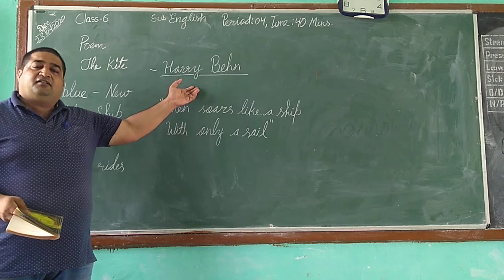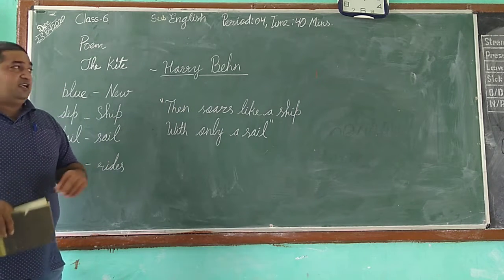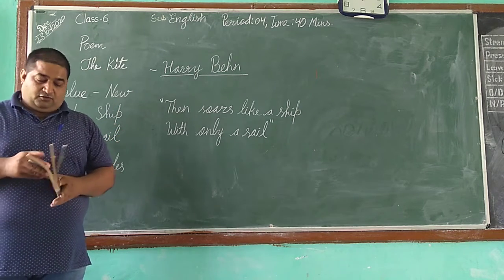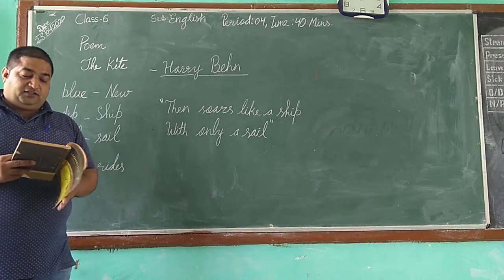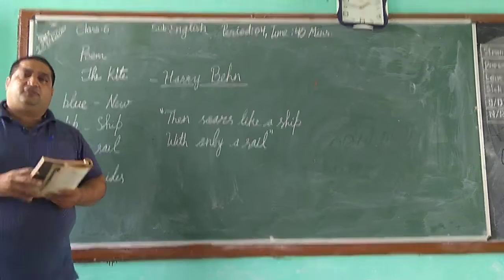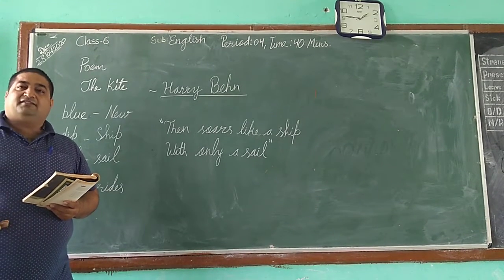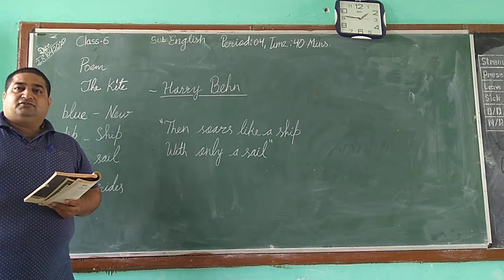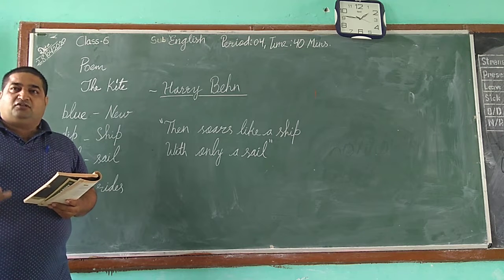Harry Behn is an American screenplay and children's author, and he has composed this beautiful poem. Let us go to the poem without wasting time. In this poem, the first half describes the beauty of the kite, and in the second half, the poet describes the changed nature of the kite when it loses its beauty or wind.